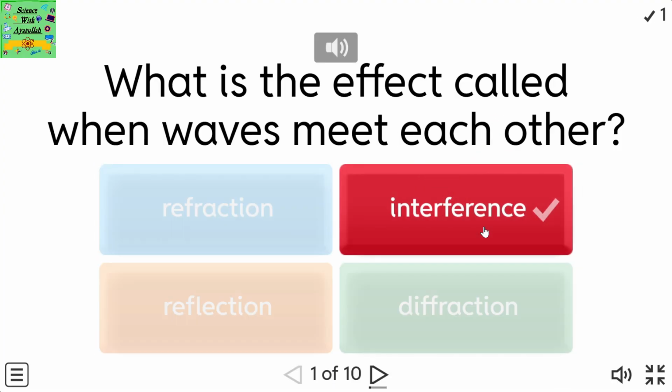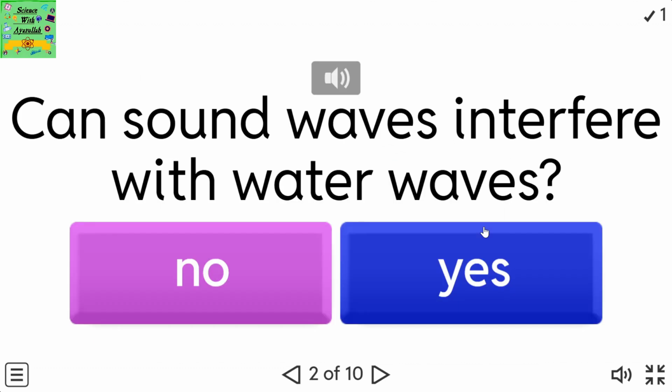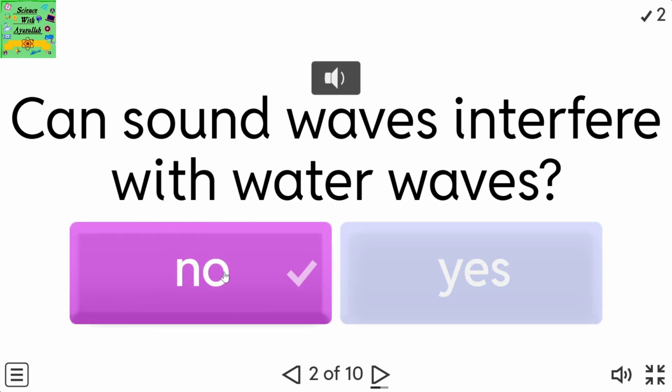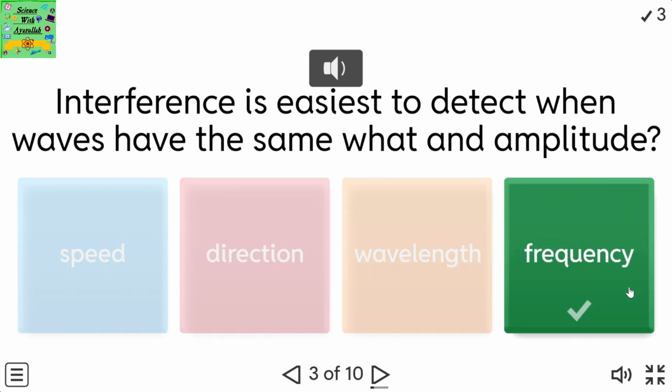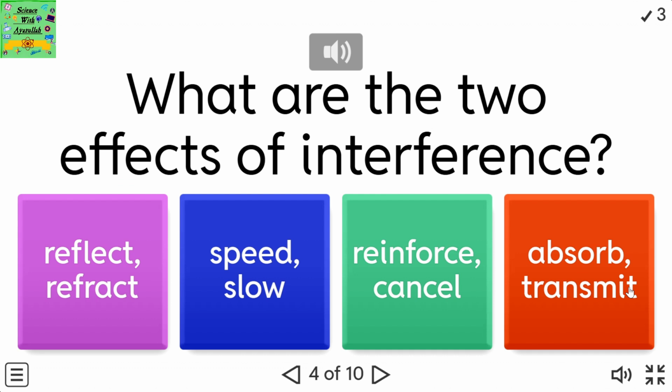What is the effect called when waves meet each other? Can sound waves interfere with water waves? Interference is easiest to detect when waves have the same frequency and amplitude. What are the two effects of interference?